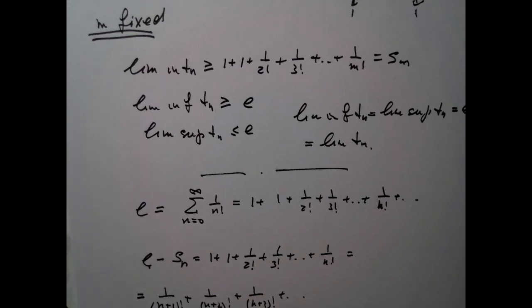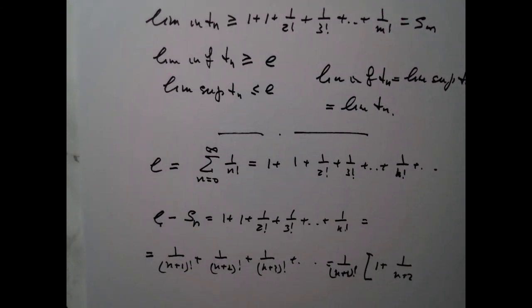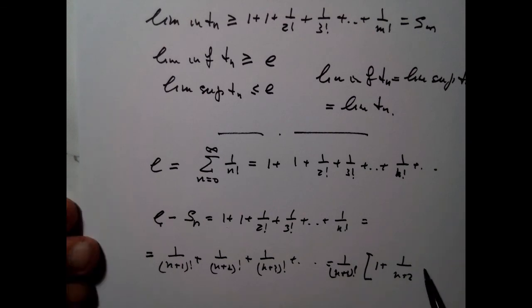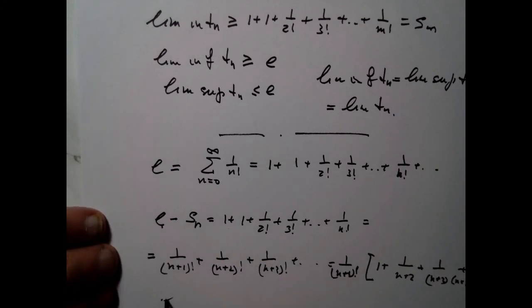So this is an infinite series, and what I can do is I can say that this series is equal to, I'm going to factor out (n plus 1) factorial, so it will be 1 over (n plus 1) factorial, and then what will I have? I have here 1 plus 1 over (n plus 2), right? This is because (n plus 2) factorial is equal to (n plus 1) factorial times (n plus 2), and then I will have plus 1 over (n plus 2) times (n plus 3) plus etc.